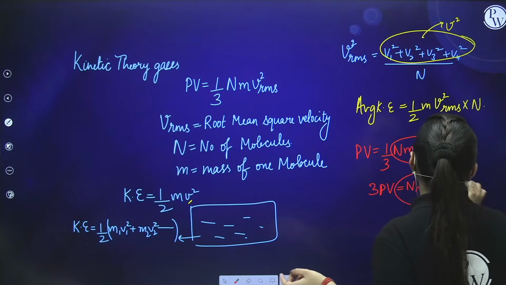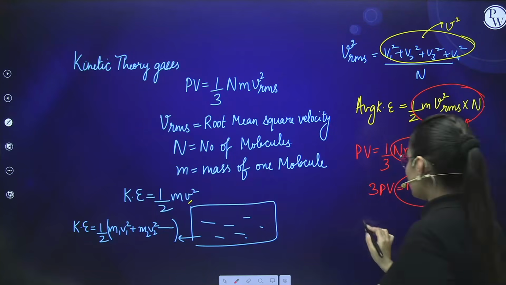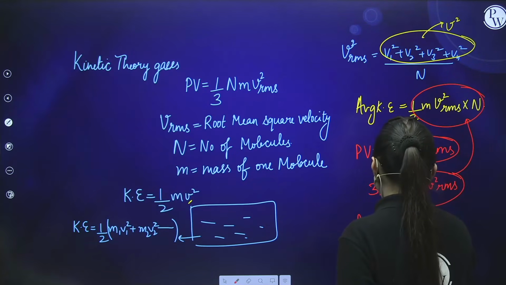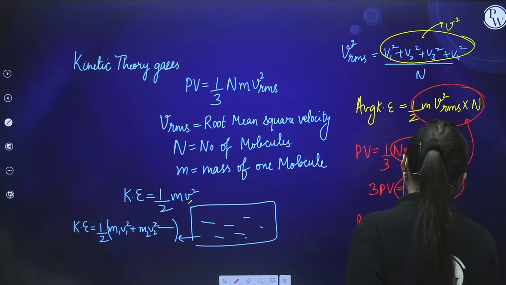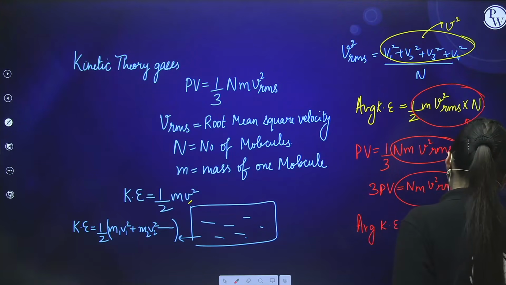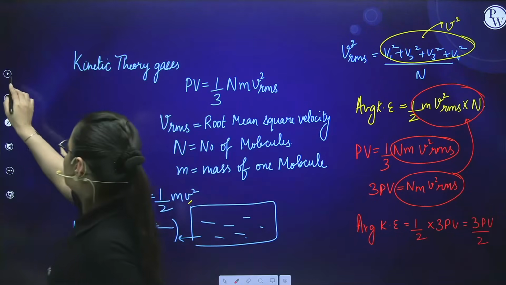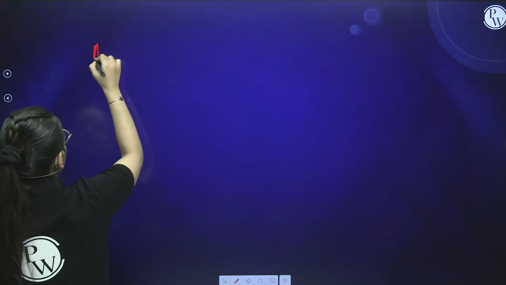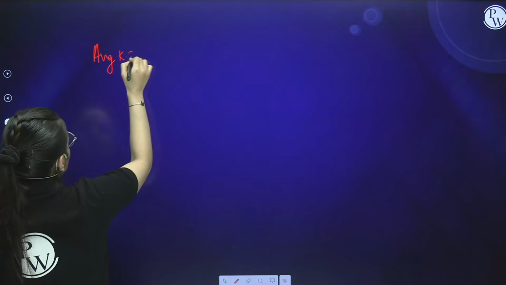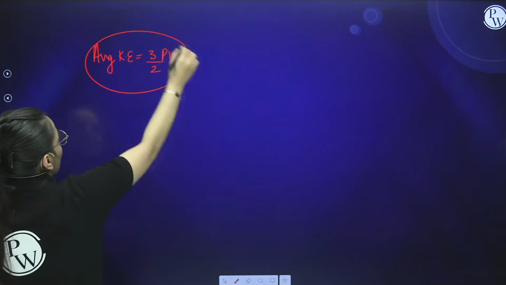Kindly put all of this here. Here what you get is the average kinetic energy comes out to be half into 3 PV, that means 3 PV by 2. This is the most important thing. Clear? We have calculated the average kinetic energy as 3 by 2 PV. Is it clear to you?